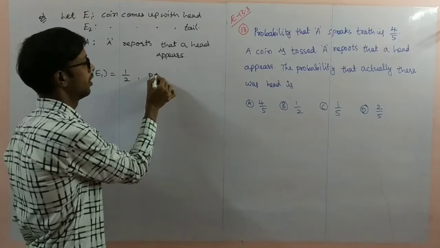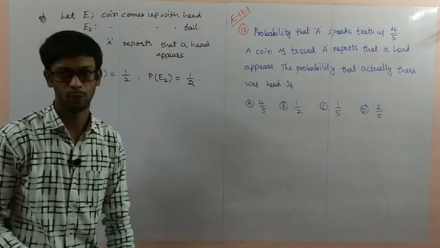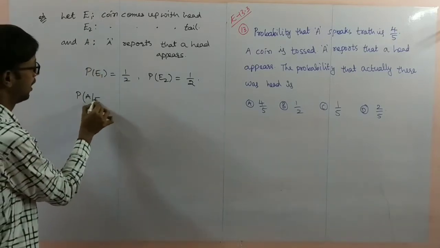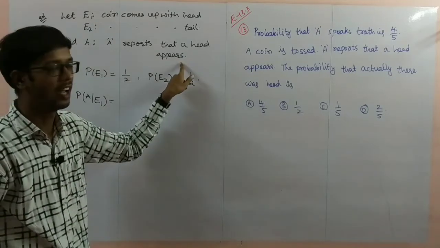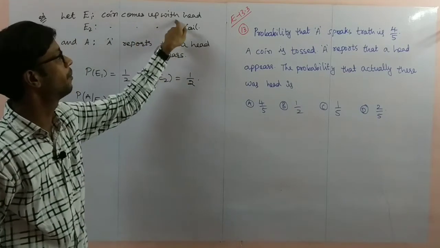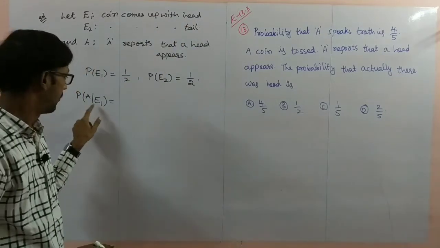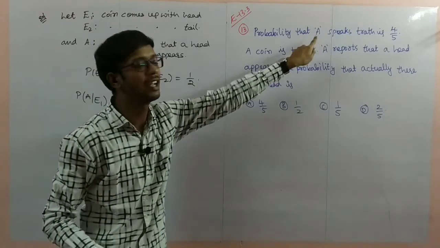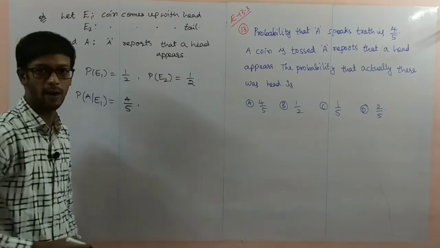Tail appearing probability is also 1 by 2. So now I'll write the probability of A by E1. You observe what is A? Up here is head. Already here what appeared? Head appeared. E1 means head appeared. He reports also head. That means speaking truth. Speaking truth probability is 4 by 5.